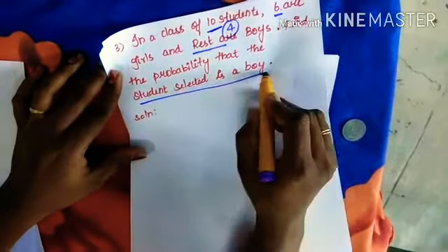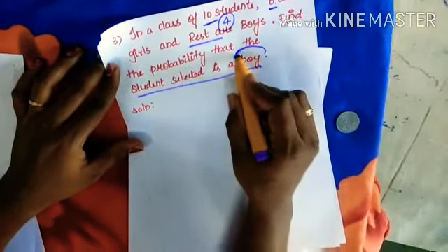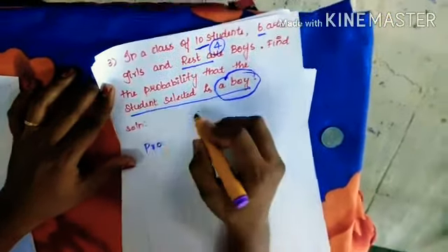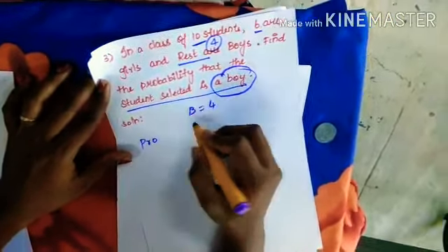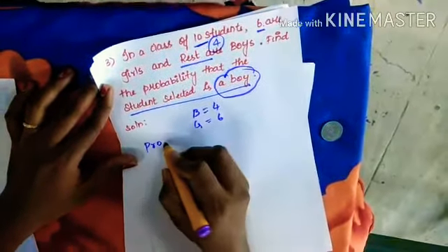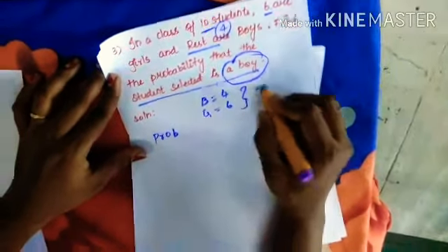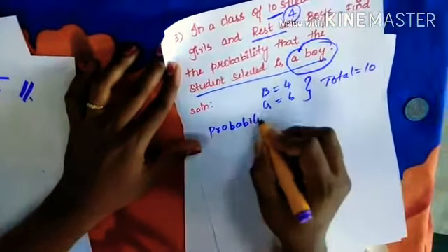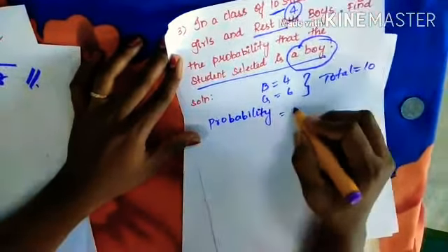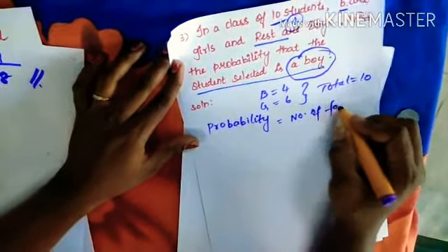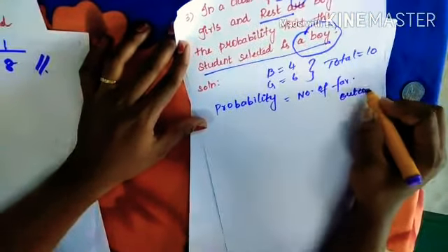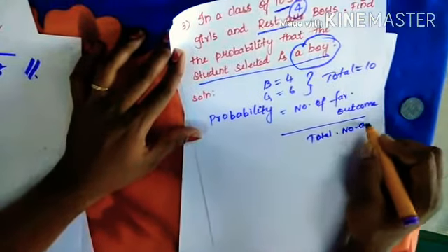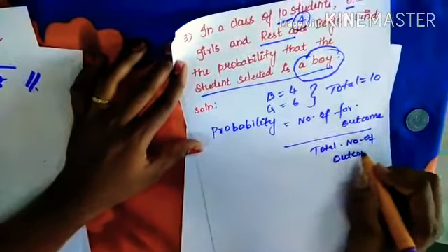So the chance of selection should be a boy. Here the boys are 4 and girls are 6, total is 10. How do we calculate the probability? Probability is equal to number of favorable outcomes divided by total number of outcomes, right?